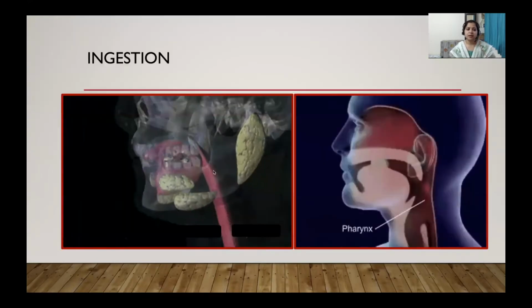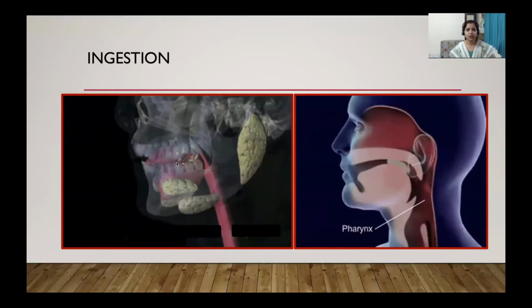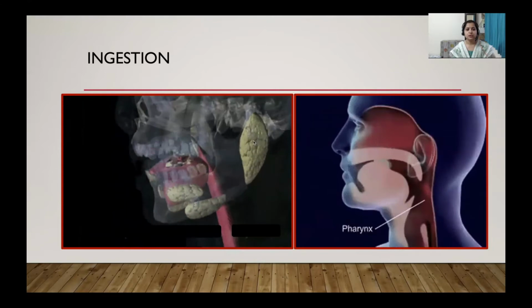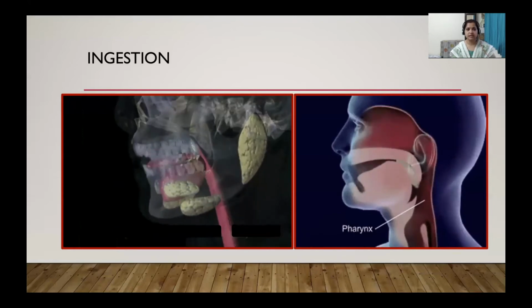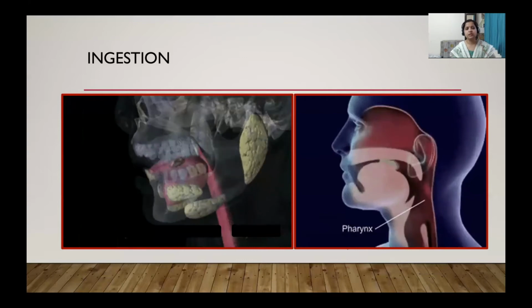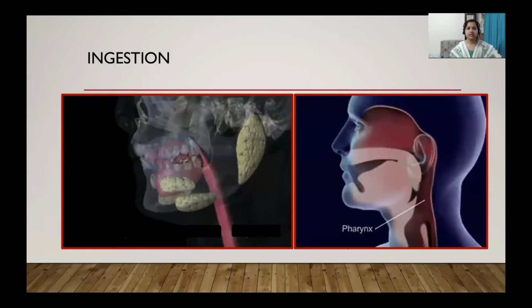So what happens in the buccal cavity? When we chew food, our tongue helps in mixing the saliva into the food. So what is saliva? Saliva is a juice secreted from the salivary glands present in the buccal cavity, and when it mixes with the food, it moistens the food, which makes swallowing easier. This saliva has an enzyme called salivary amylase or ptyalin, and it breaks down complex starch into simple sugar. Understood? So we can say digestion starts in the buccal cavity.